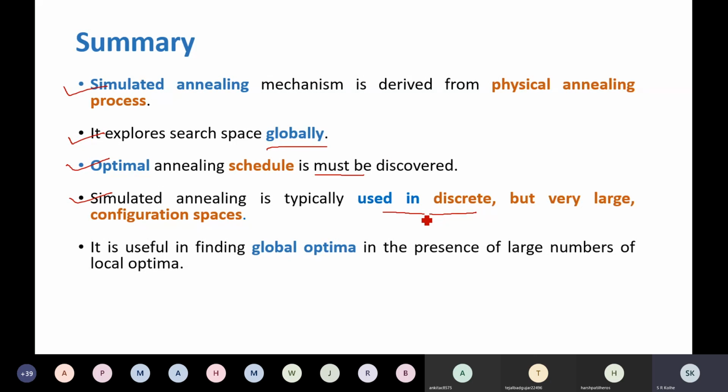For continuous spaces, it is not advisable. But if very large spaces are there, then this is used. Therefore, we say that it is used for solving optimization type of problems. It is also useful in finding global optima in the presence of a large number of local optima. There are certain sets of problems where you will find a lot of local optimal solutions present. There, this algorithm is useful. So this is how simulated annealing, compared to hill climbing search, works.